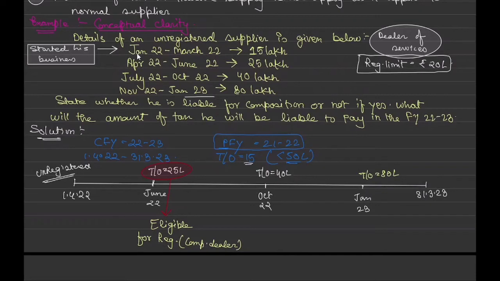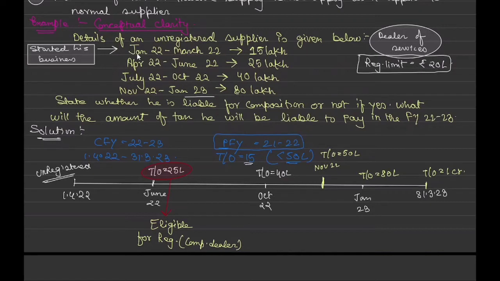I haven't mentioned the date when he crossed it, so let's say for example November 2022 his turnover is 50 lakh. Say at the end of the year his turnover came out to be 1 crore. Now we need to segregate things for understanding, correct.